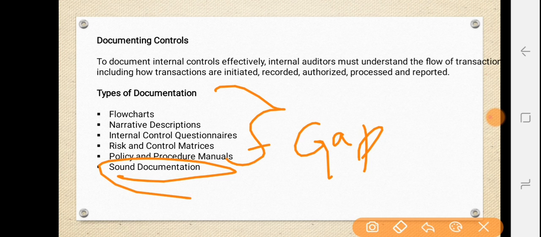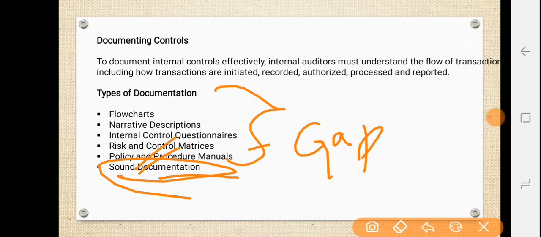Okay, control evaluations cannot be performed effectively unless all key risks and controls are adequately identified and documented. So the things you have found in the process of identifying the risks or misstatements within the organization must be documented properly.